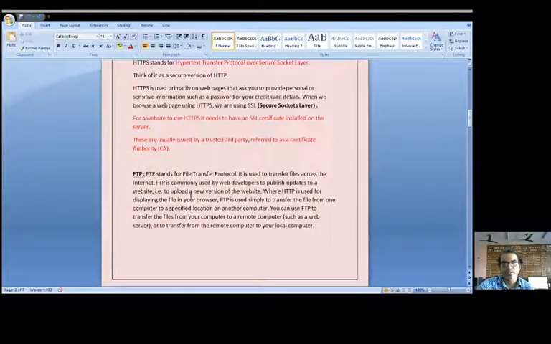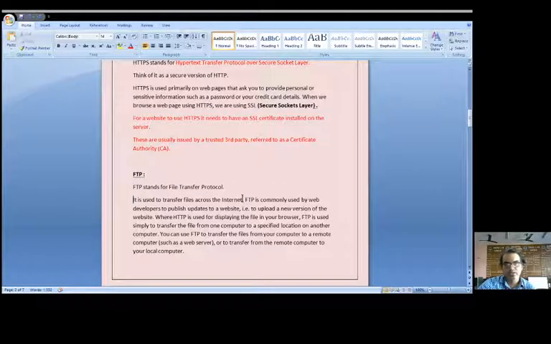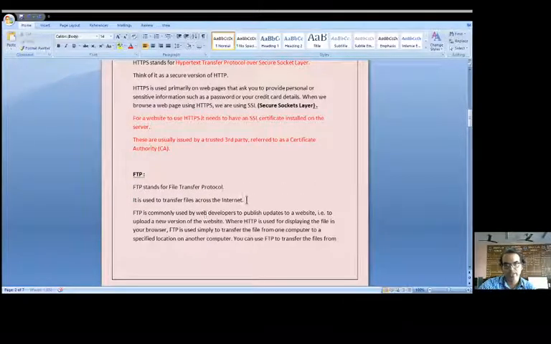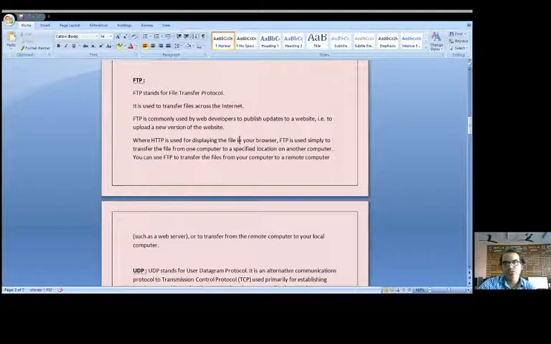Now, File Transfer Protocol. It is used to transfer files over the internet. FTP is commonly used by web developers to publish updates to a website, that is, to upload a new version of the website. Where HTTP is used for displaying the file in a web browser, FTP is simply used to transfer a file from one computer to a specific location on another computer.